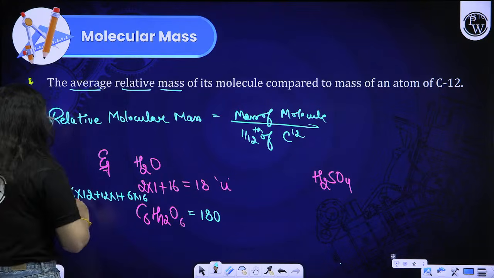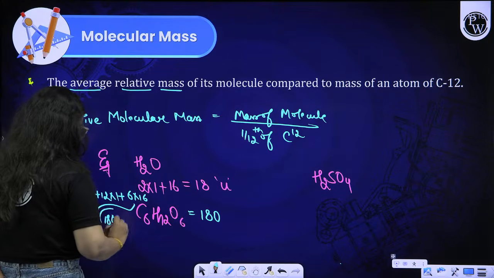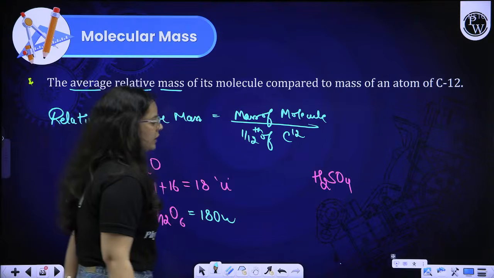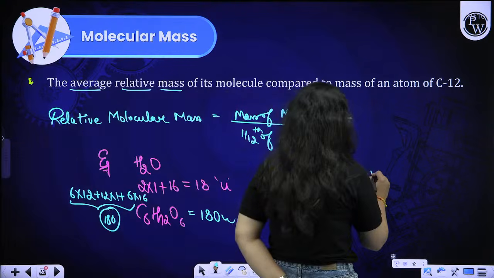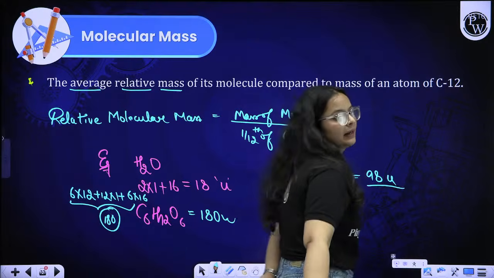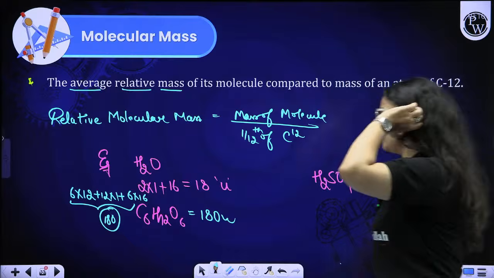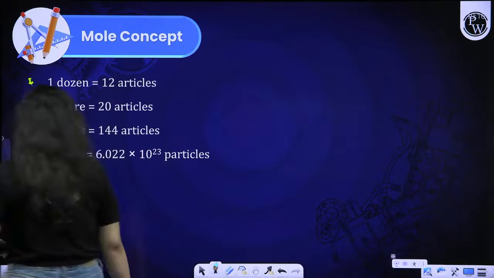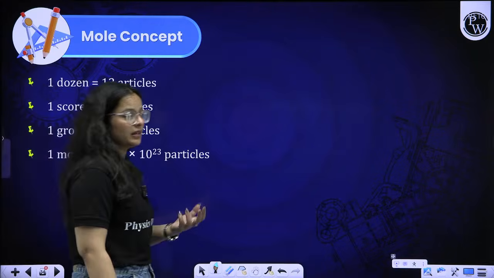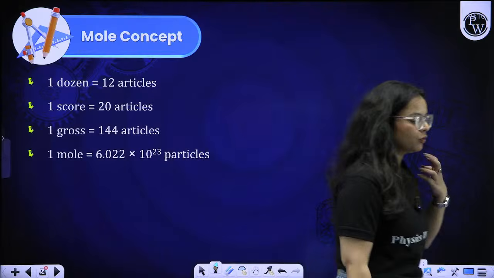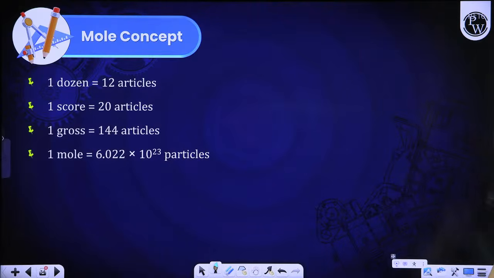So overall the number comes out to be 180 u. In the case of H2SO4, it comes out to be 98. Very good beta. This is how you have to answer the questions in the exam as well. It is very simple. You just have to follow the trend, follow the sequence.